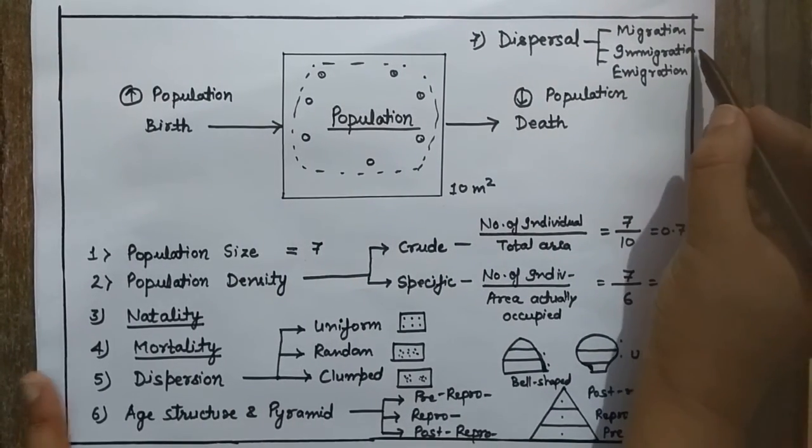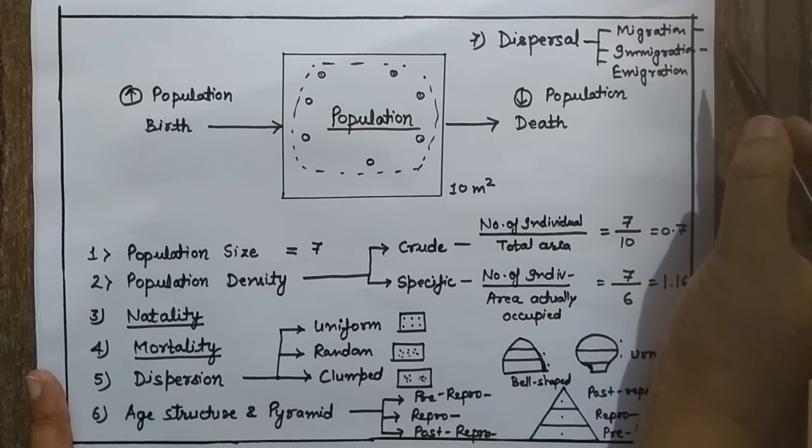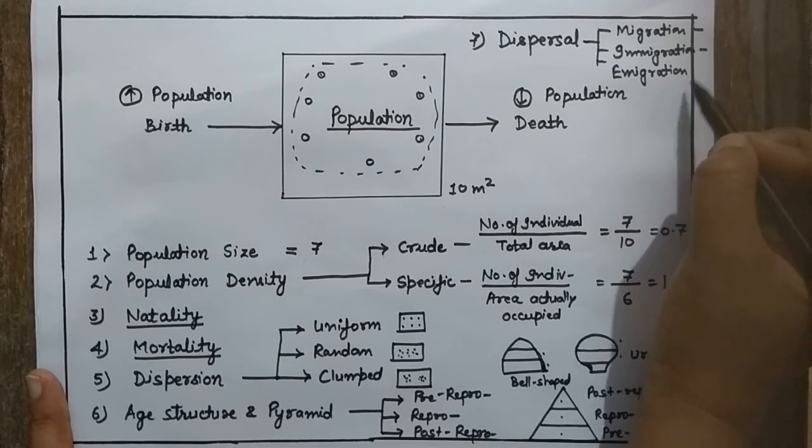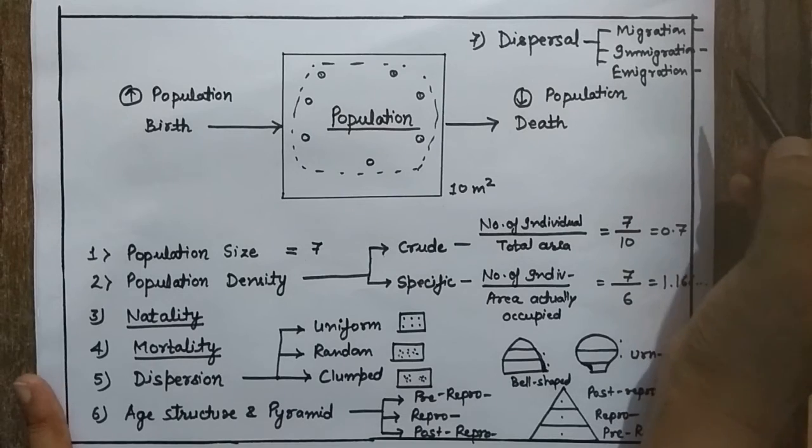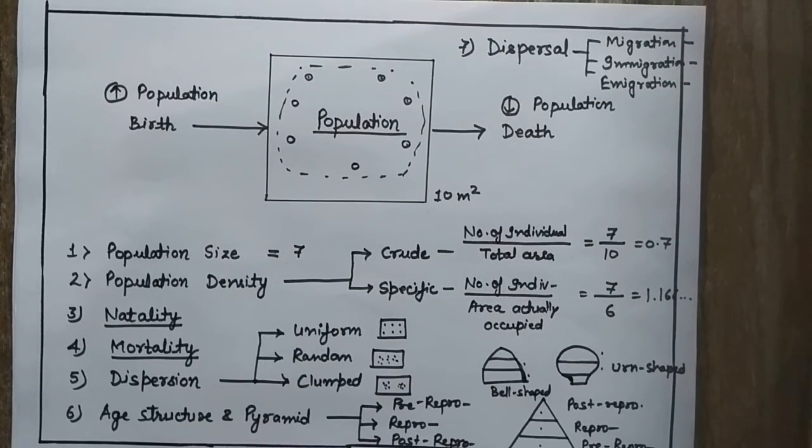Immigration involves the inward movement of organisms into a population, and emigration involves the outward movement of organisms out of a population.